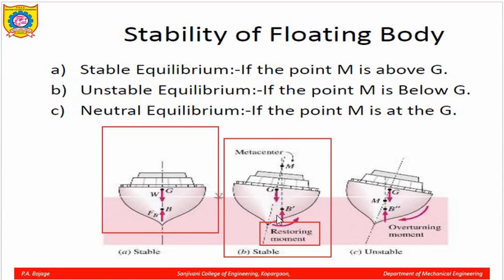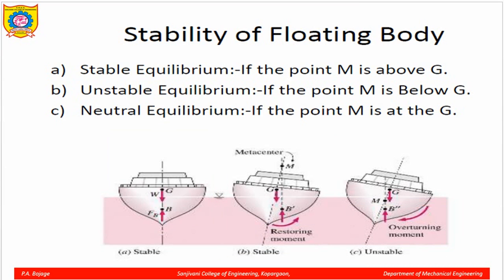Now, if the overturning moment caused by the weight is increased, it will form a couple, which will make the ship overturn, meaning an upside down condition.